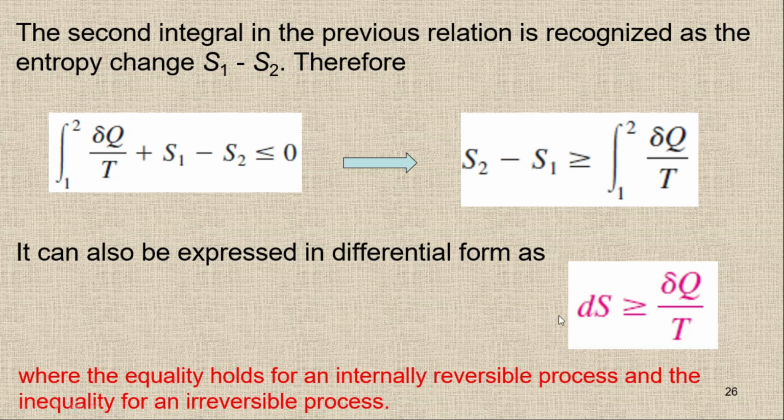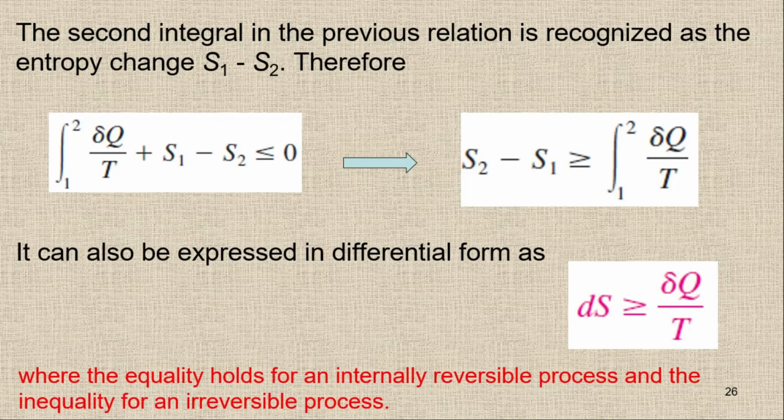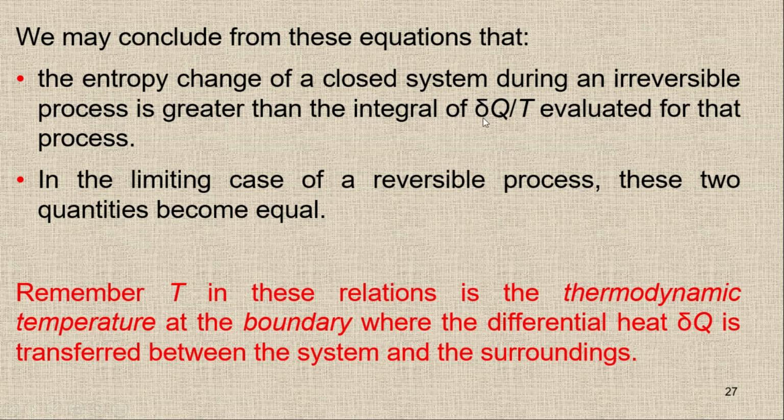I am going to examine this equation again. Here we may conclude from these equations that the entropy change of a closed system during an irreversible process is greater than the integral of delta Q upon T evaluated for that process. You can see here this entropy change is greater than this integral. In the limiting case, if we have an internally reversible process, then these two quantities become equal.